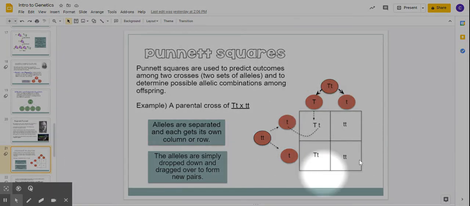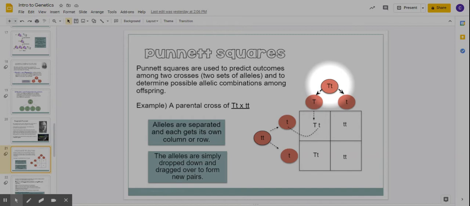It's just a box, and it is separated into 4 sections, okay? So here's an example of a Punnett square involving a plant. Say this is our tall and short plant. We've got a plant with a genotype big T, little t, and a plant with 2 little t's. So here's that plant, the first one.